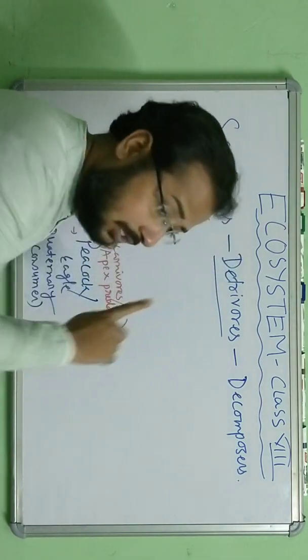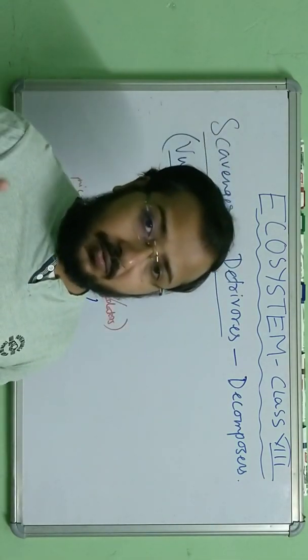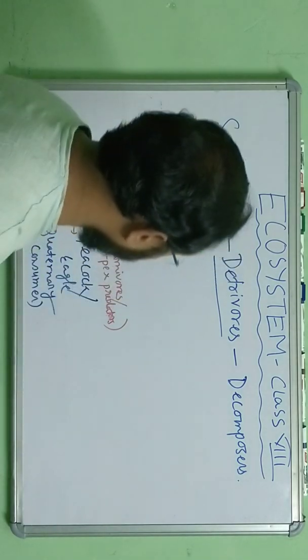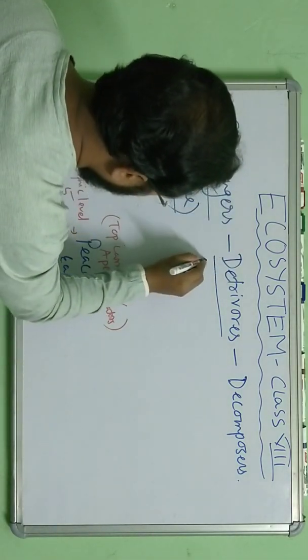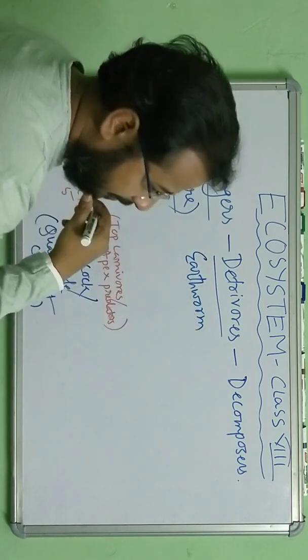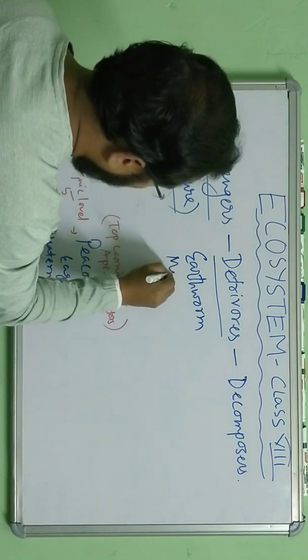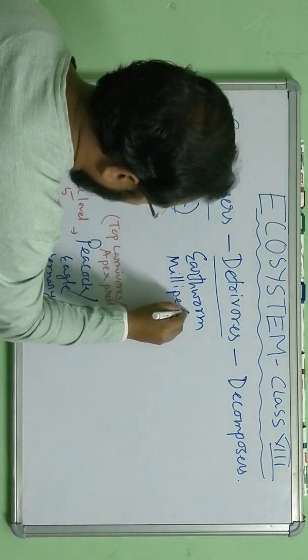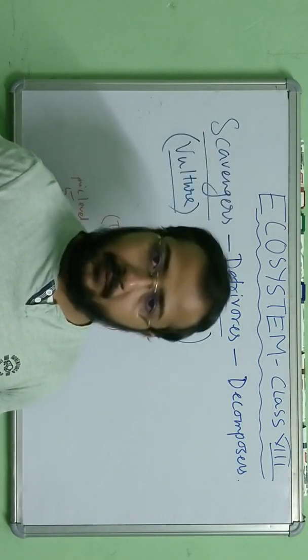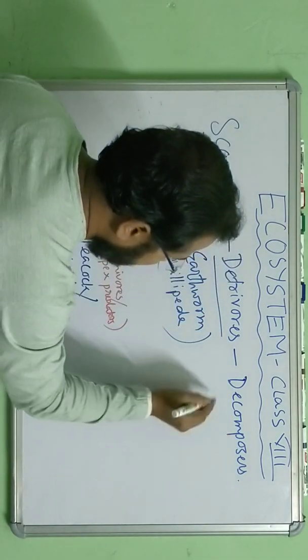An example is the earthworm. Apart from that, we can also add millipede here. So these are the examples of detritivores. Clear? Now, decomposers.